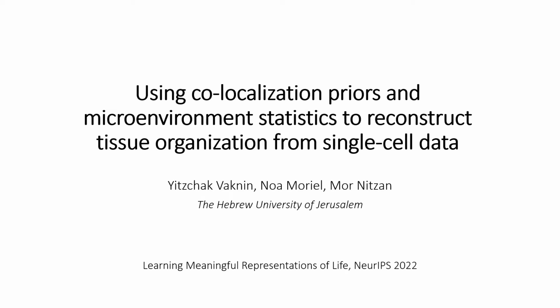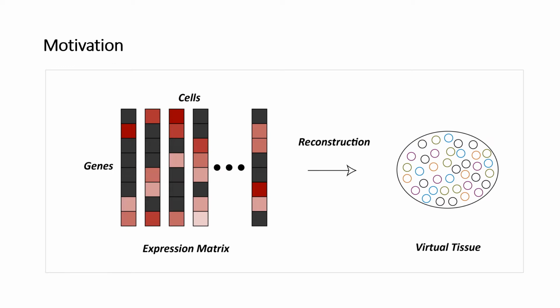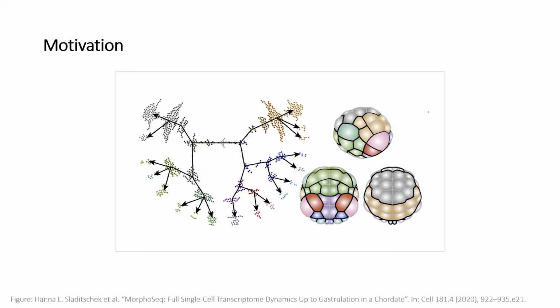First, I'd like to begin with our motivation. In traditional single-cell RNA sequencing experiments, the cells are dissociated from their tissue of origin, and the spatial context of individual cells in the tissue is lost. The RNA expression of these cells is sequenced, which gives us access to the gene by cell expression matrix. Our aim here is to reconstruct the regional spatial organization of the tissue based on this gene expression matrix.